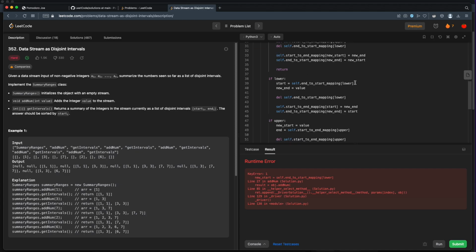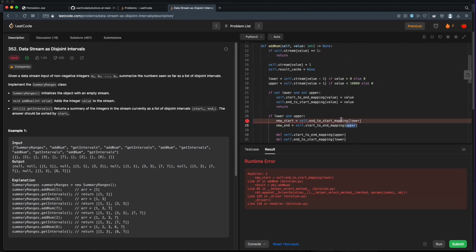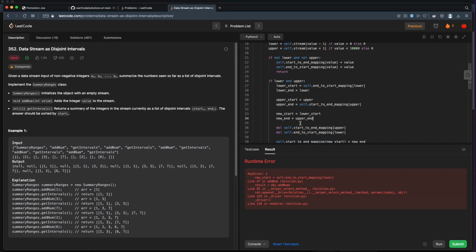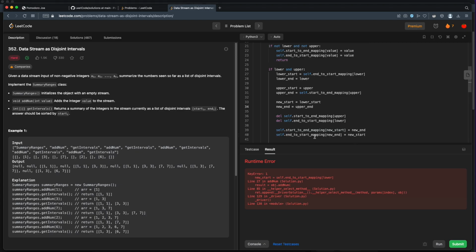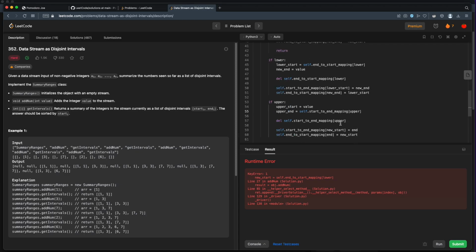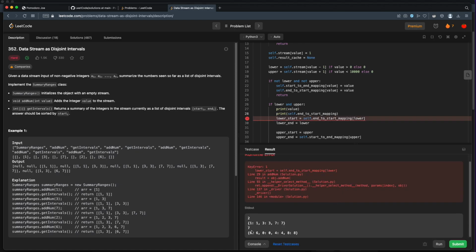These are the different conditions. Once those are done, when the new request for an interval comes in, all you have to do is go through your sorted keys in your start to end mapping and return new intervals created from the start and its mapped end. Pretty straightforward. And you'll see in just a minute that the results are pretty incredible.